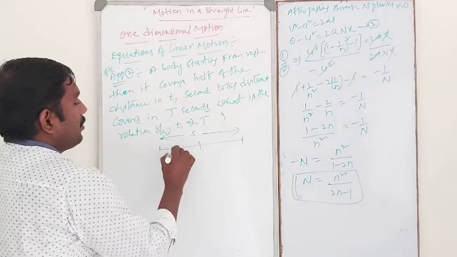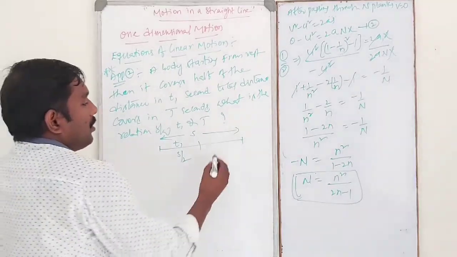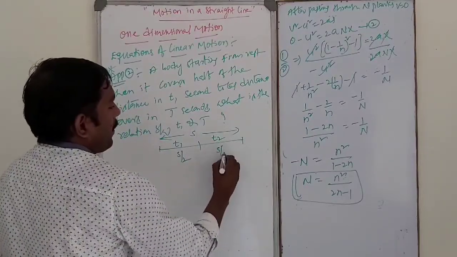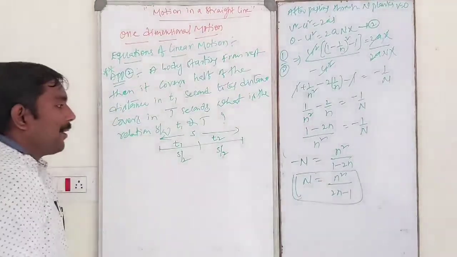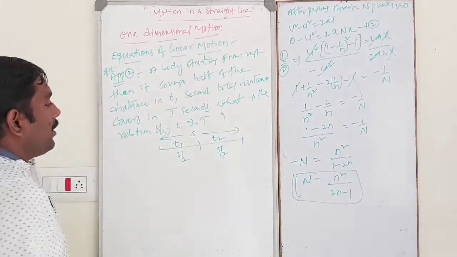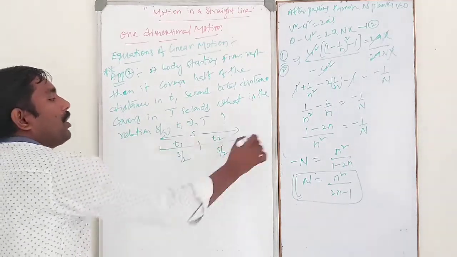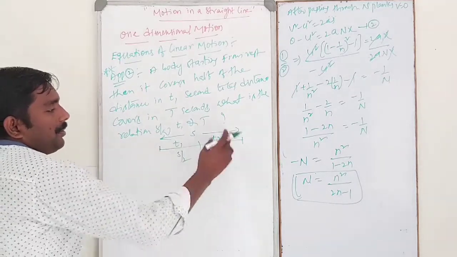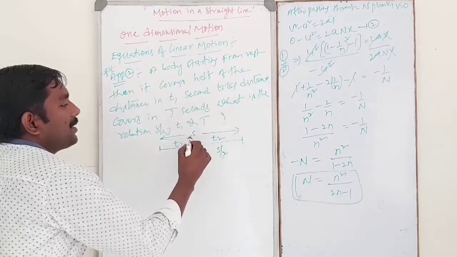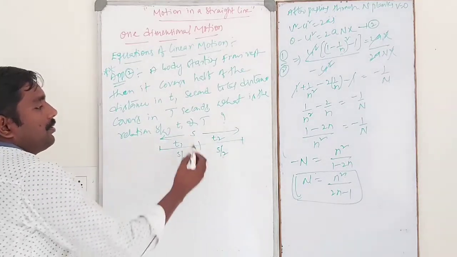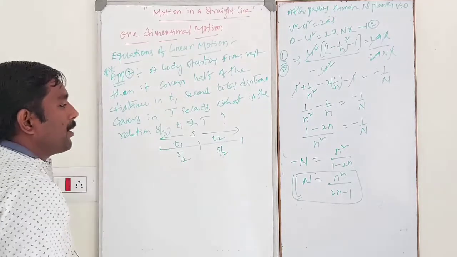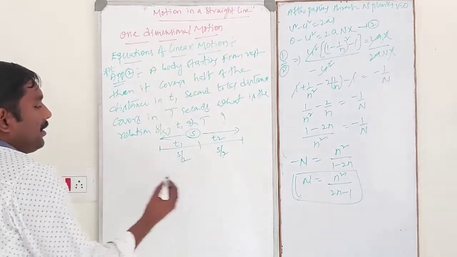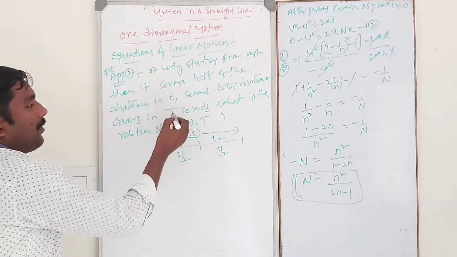Half of the distance, s by 2, is traveled in time t1. Capital T is the total time taken by the body to cover the distance of s meters. So what is the relation between t1 and capital T?